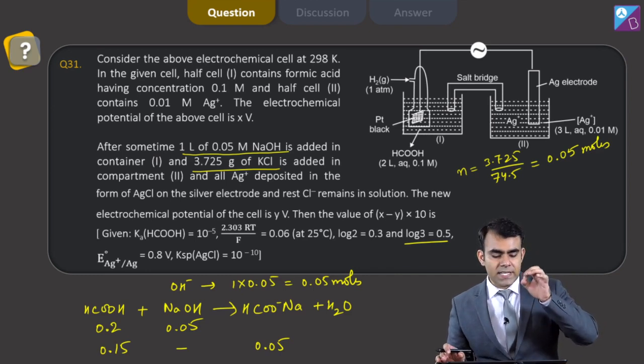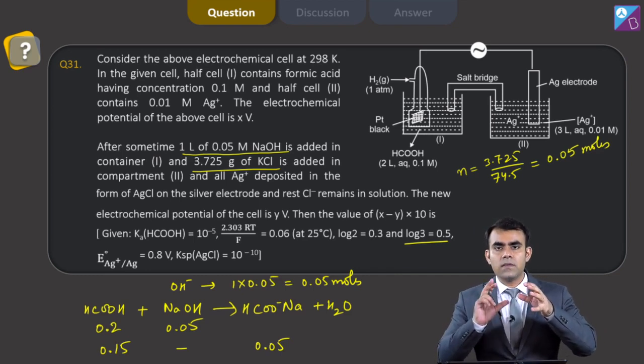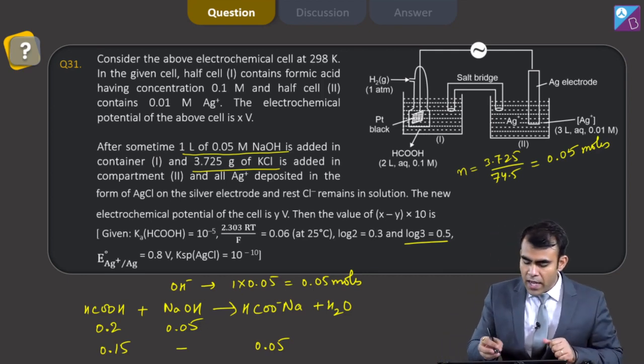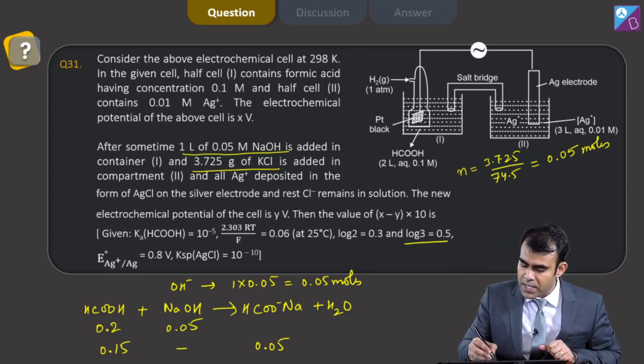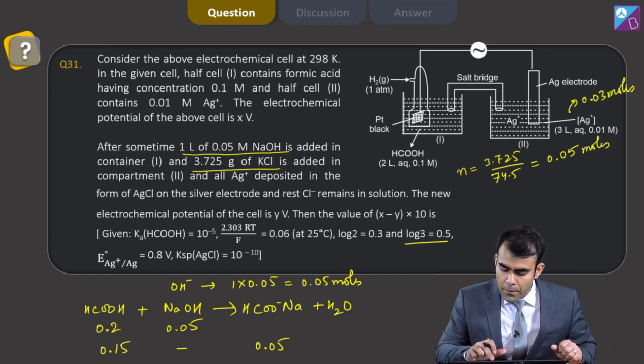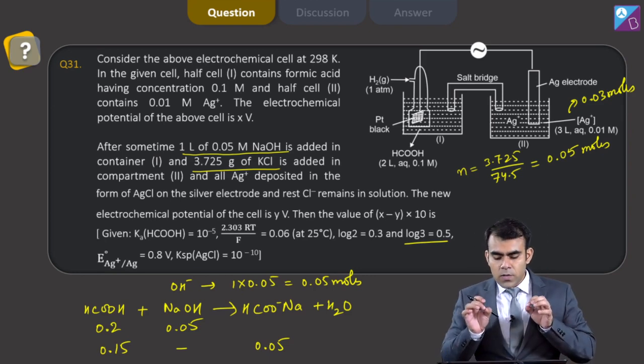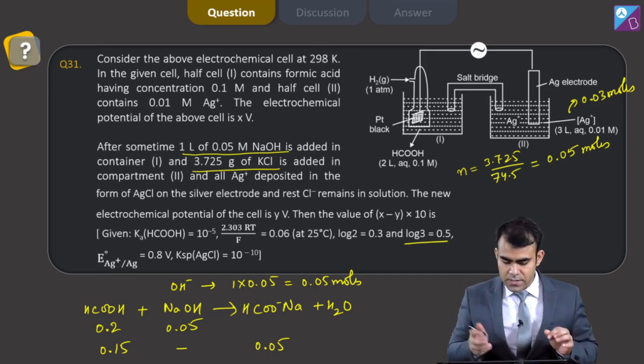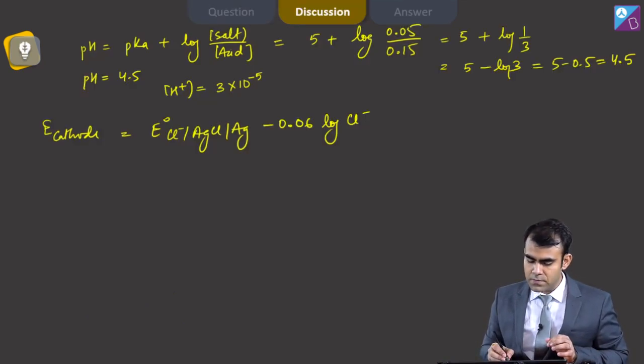Now if chloride is getting added, Cl minus precipitates your Ag plus and forms AgCl. Initially the amount of Ag plus is 0.03 moles. We can see from here we have 0.01 molar and 3 liter. So if I add 0.05 moles of Cl minus, what will happen?